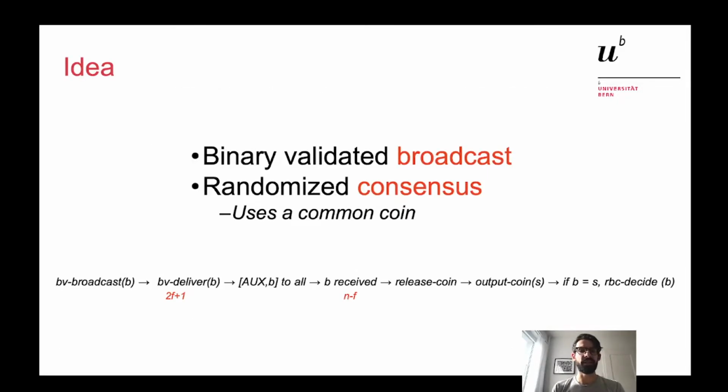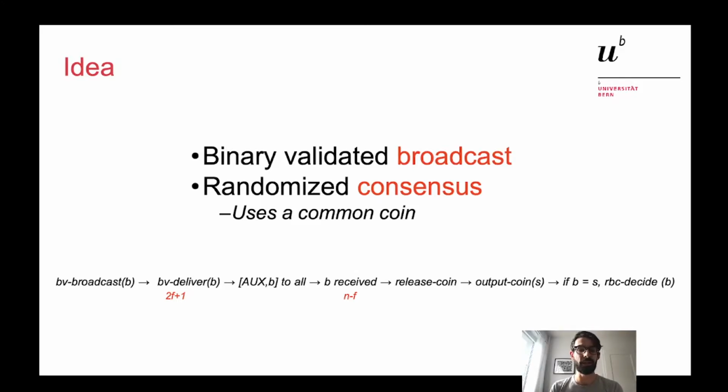The idea behind this protocol is the following. The randomized consensus uses an underlying binary validated broadcast to broadcast the values, and it uses a common coin to decide the final value. Let's see a simple execution. Let's say I'm a correct, honest process, and I behave correctly. I start by proposing a value b.